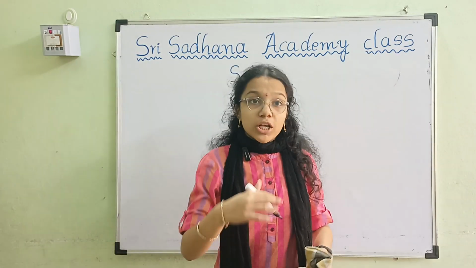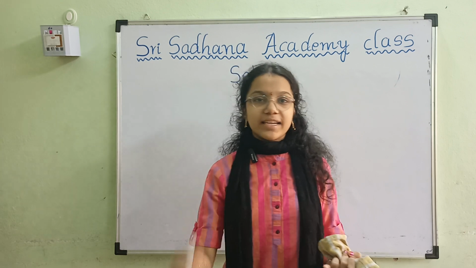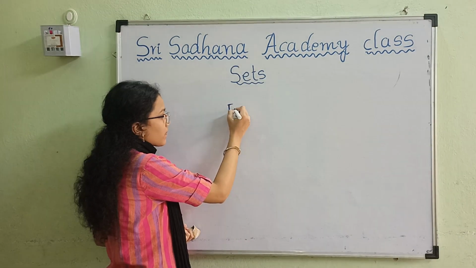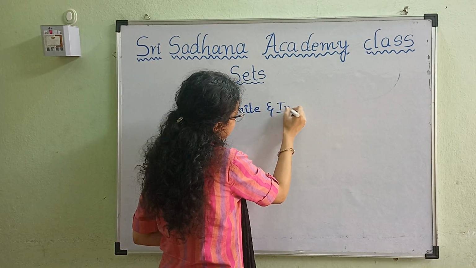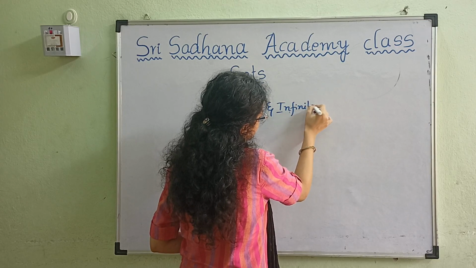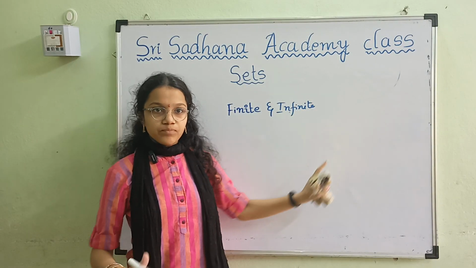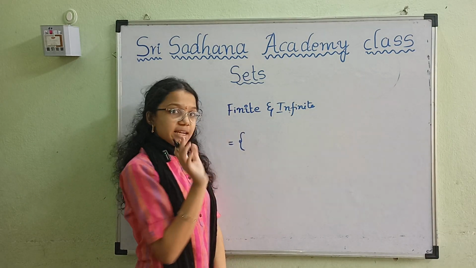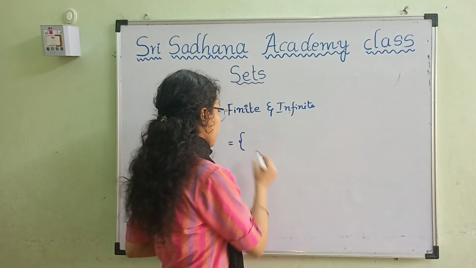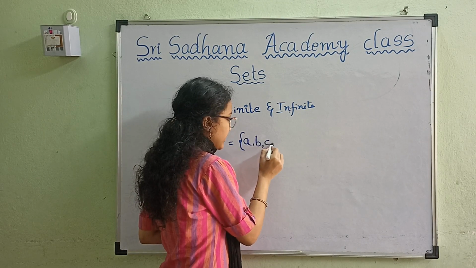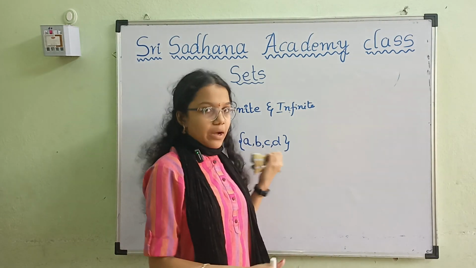The next one is finite and infinite set. The name itself shows countable and uncountable set. So for example, finite set means the elements can be counted in the total set. For example, A, B, C, D. There are 4 elements in the set. So this is a countable set.